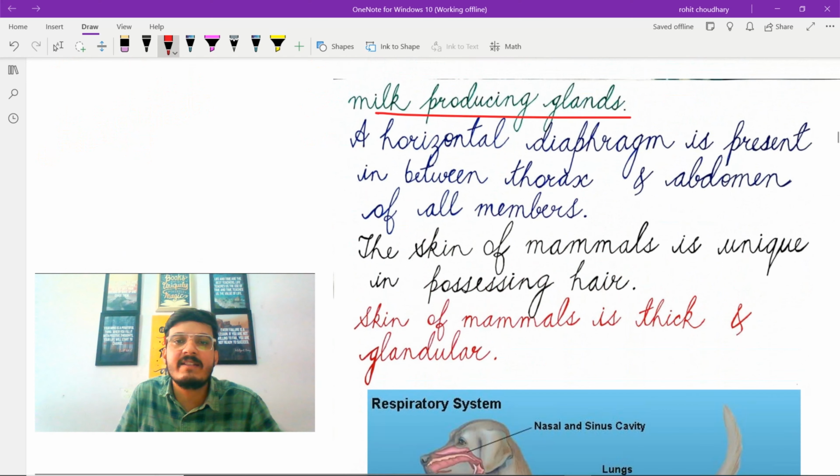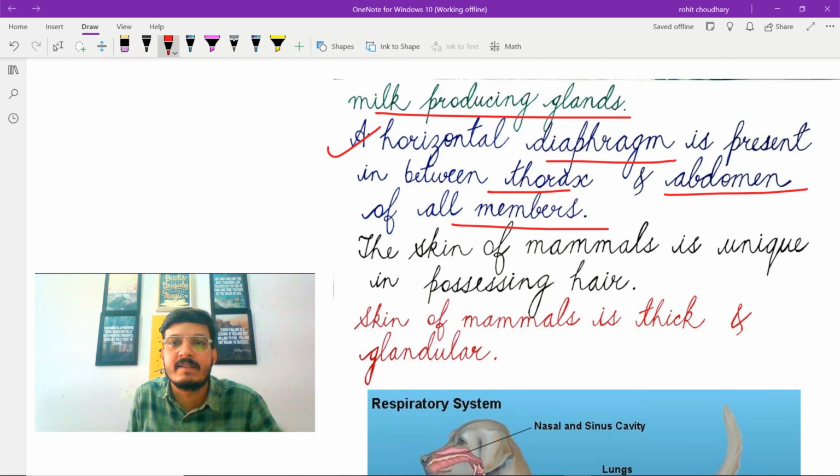The next characteristic feature is a horizontal diaphragm is present in between thorax and abdomen of all members. So this diaphragm is a muscular organ and this primarily helps in breathing. Breathing is nothing but exchange of gases.